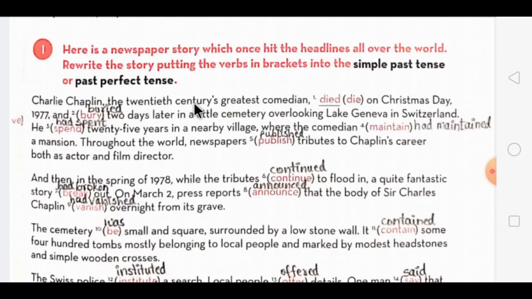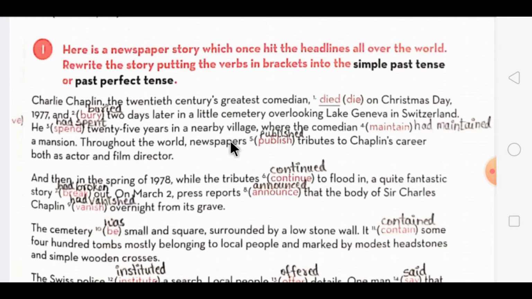Charlie Chaplin, the 20th century great comedian, died on Christmas Day 1977, and was buried 2 days later in a little cemetery overlooking Lake Geneva in Switzerland. Now this is a simple past tense form, so we used simple past tense over here. He had spent, now here dear students, this action is already completed, so that's why we are using the past perfect tense over here, 25 years in a nearby village where the comedian had maintained a mansion.